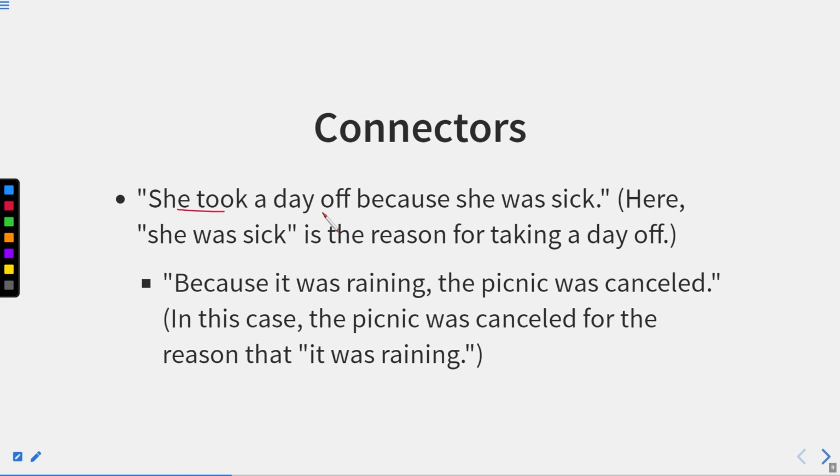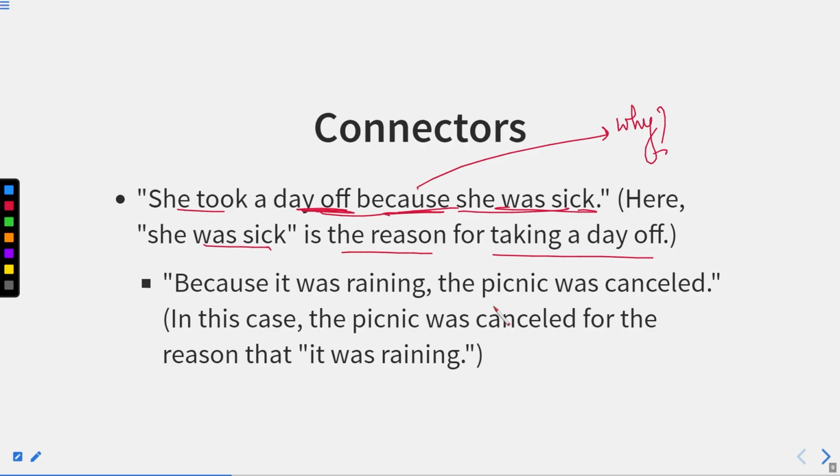Now, she took a day off because she was sick. She took a day off, it means she was on leave. She took a leave. Why? Because she was sick. So anything that replies to the question why is denoted by the word because, or is shown by the word because. Here, she was sick is the reason for taking a day off.